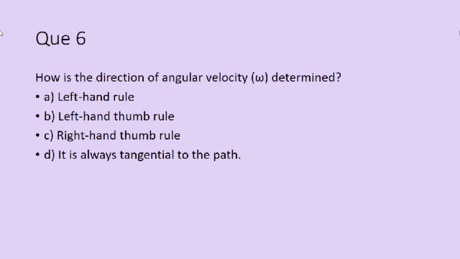Next question. How is the direction of angular velocity omega determined? First option is left hand rule. Second, left hand thumb rule. Third, right hand thumb rule. Or fourth, it is always tangential to the path.